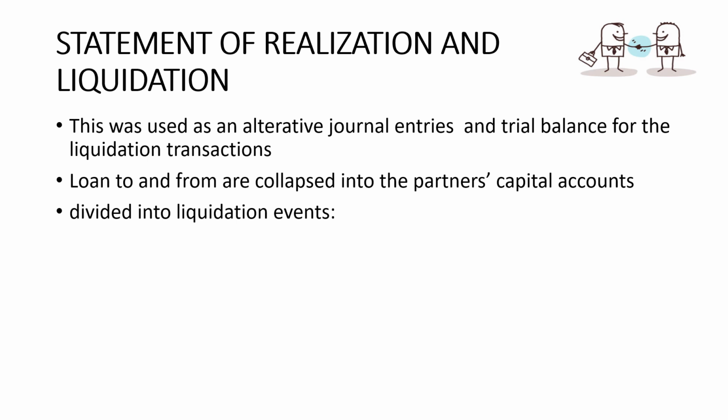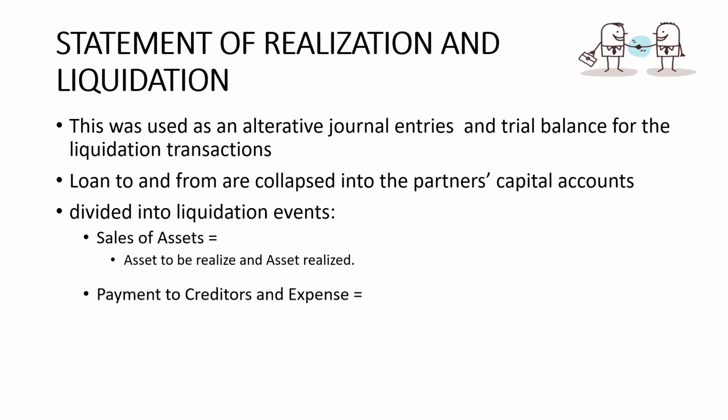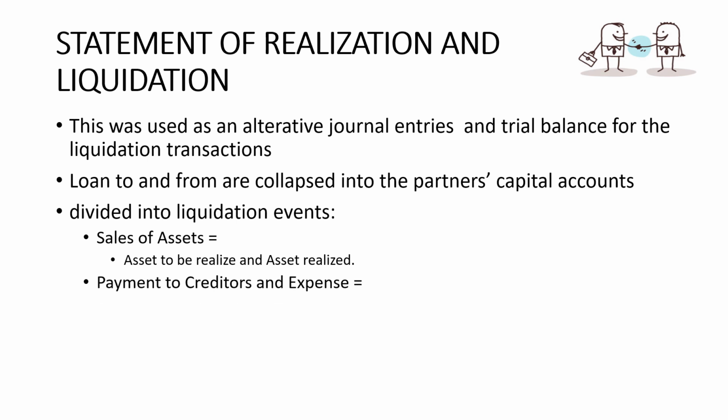So the transaction is divided into different liquidation events. For the assets, there are two: we have the assets to be realized and assets realized. Assets to be realized are all the non-cash assets that we want to sell, whereas assets realized are those assets that are already converted into cash. We also have payment to creditors and expenses. These are liabilities to be liquidated and liquidated.